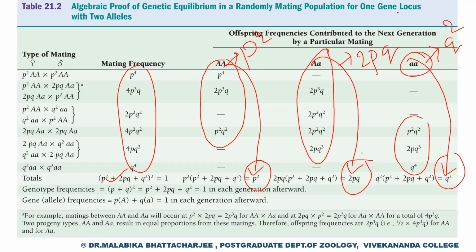You go on continuing, keeping those assumptions constant, you'll always come back to capital A having the genotype p square, capital A small a having the genotype 2pq, and small a having the genotype q square. So now that we have understood how the genotypic frequencies remain constant over generations, we did the example of a second generation. Now let's get into problems related to Hardy-Weinberg.